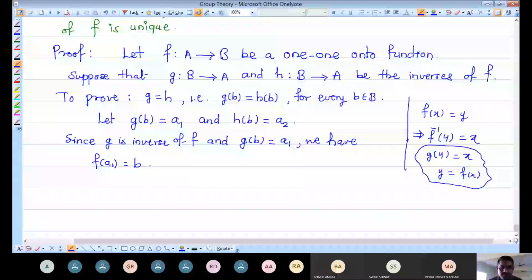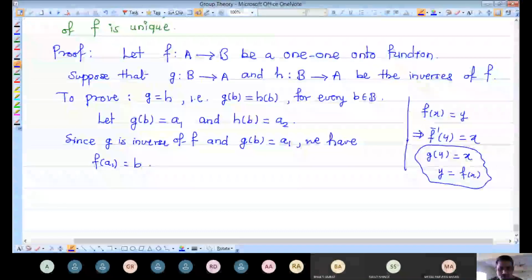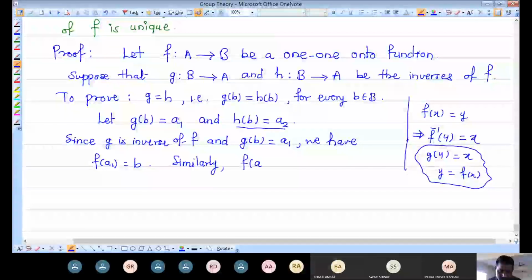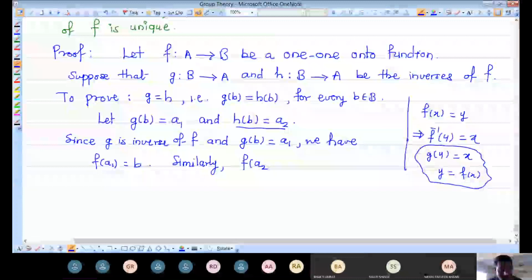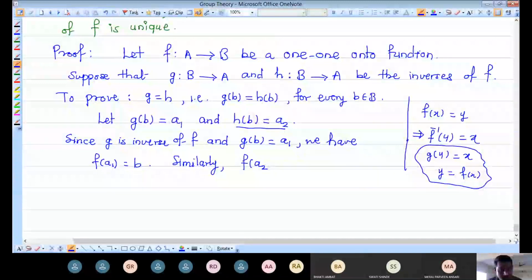Similarly, using the same thing, because h of b is equal to a2 and h is inverse of f, the image of a2 under f must be b.